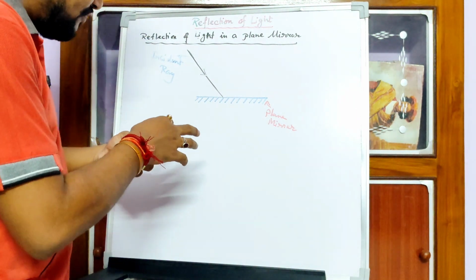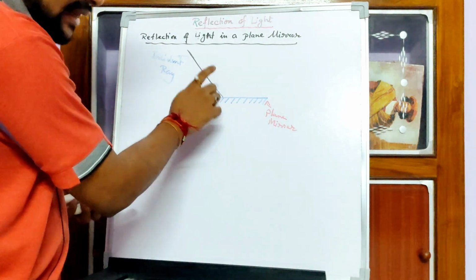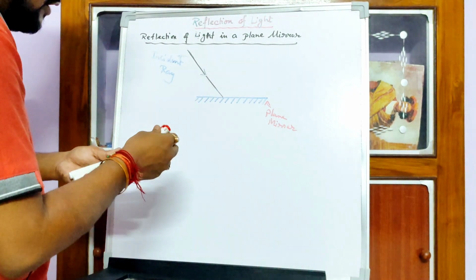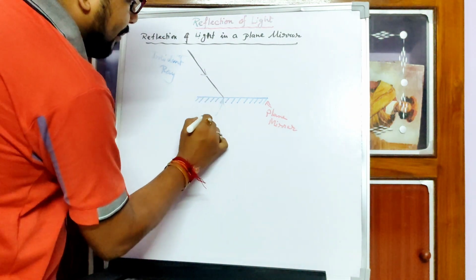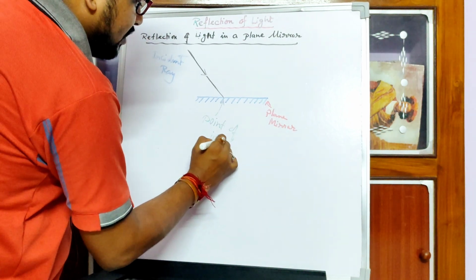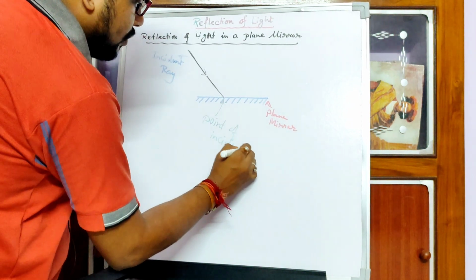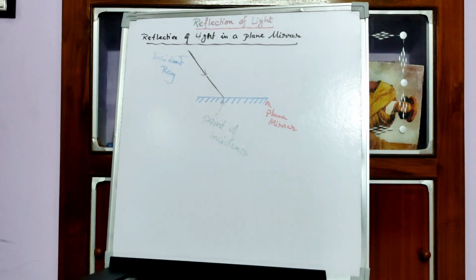Now the incident ray falls or strikes on the mirror at a particular point. That point is very important, very crucial. Why? Because this point is called the point of incidence. The point of incidence is also very important.